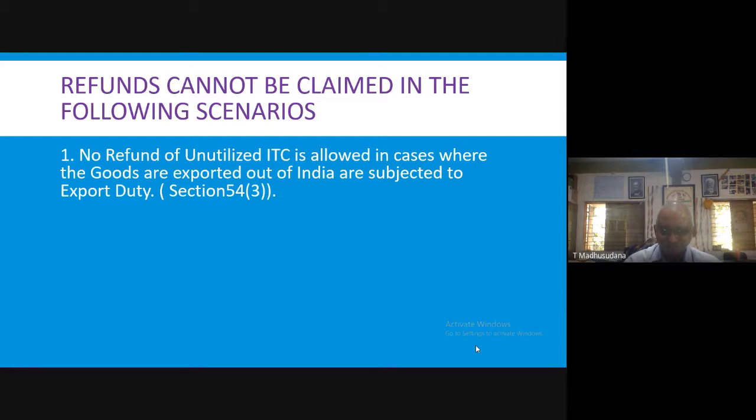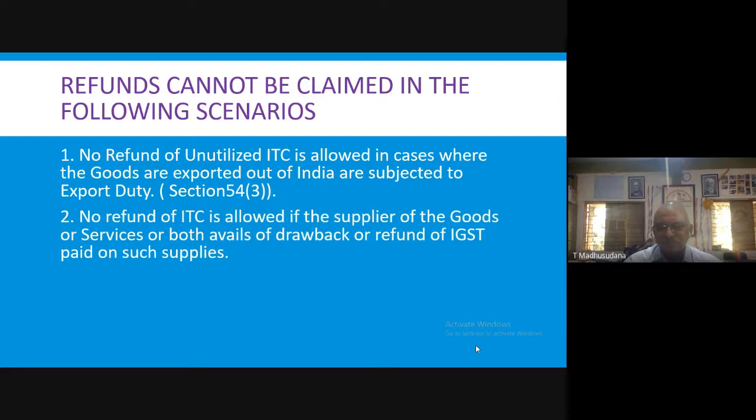Okay. So that's the number one situation where the supplier cannot claim the refund. Number two, no refund of ITC is allowed if the supplier of the goods or services or both avails of drawback or refund of IGST paid on such supplies.